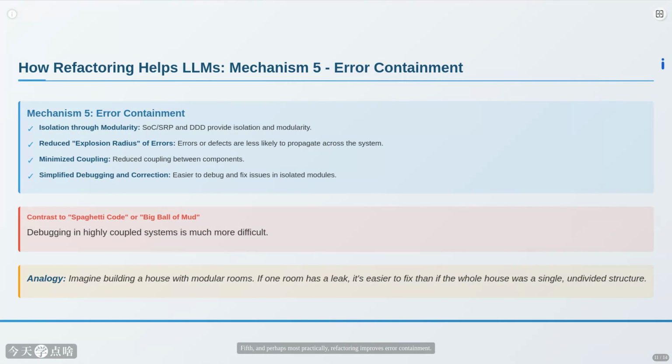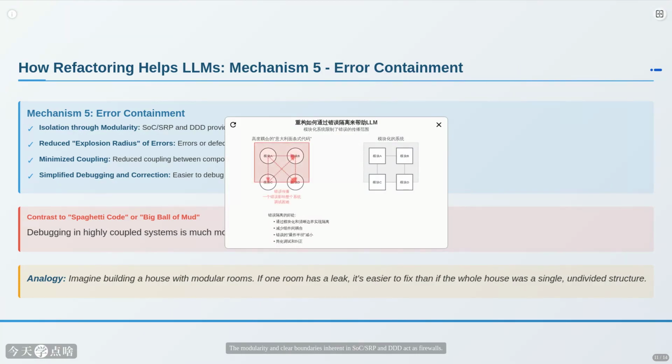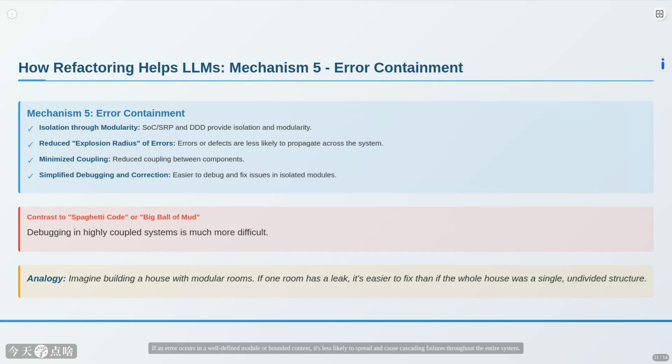Fifth, and perhaps most practically, refactoring improves error containment. The modularity and clear boundaries inherent in SOC, SRP, and DDD act as firewalls. If an error occurs in a well-defined module or bounded context, it's less likely to spread and cause cascading failures throughout the entire system. It's like having modular rooms in a house. If one leaks, the damage is contained. This isolation makes debugging and fixing issues much simpler compared to the nightmare of spaghetti code or a big ball of mud. It's about limiting the impact of mistakes.